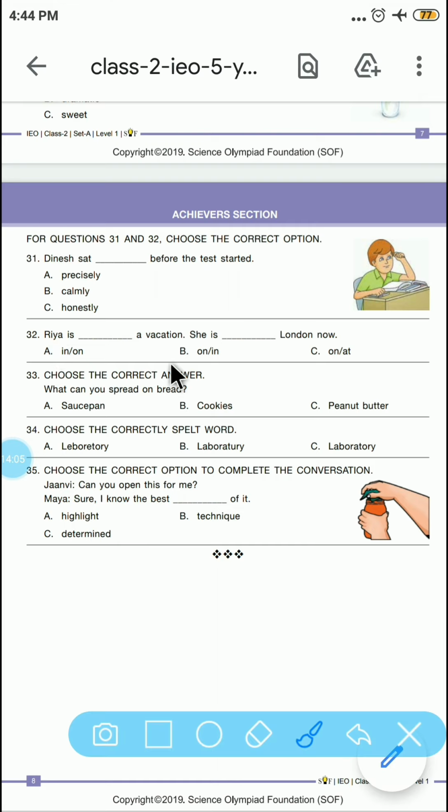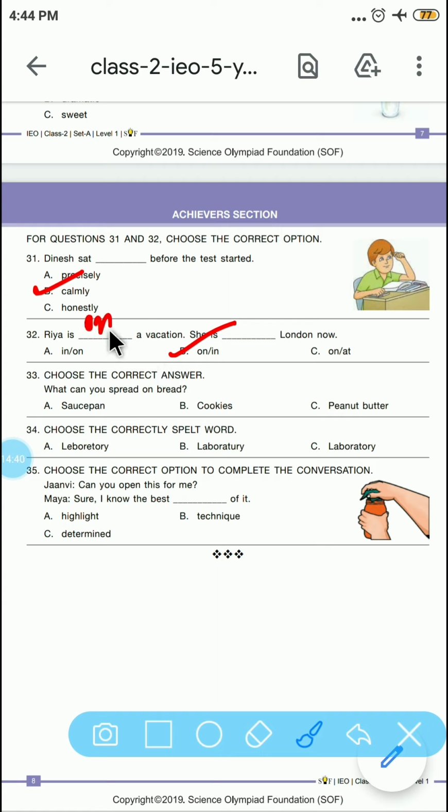Let's see the achievers section now. Dinesh sat calmly before the test started. So for the 31st question, the correct option is calmly. Like we must conserve the energy before the beginning of the exam. Ria is on a vacation. She is in London now. So option B is correct here.